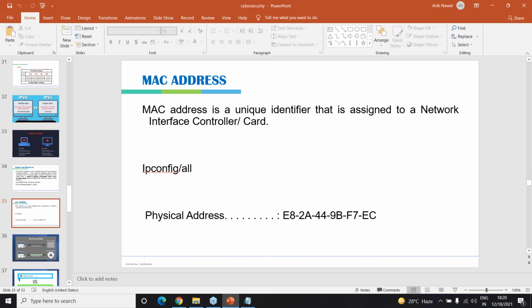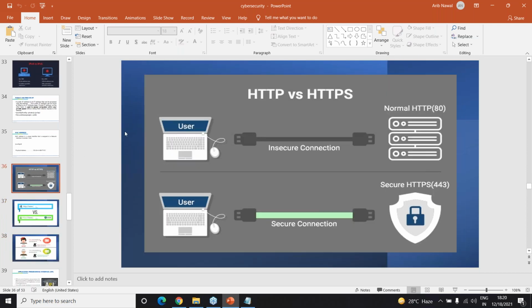Other than that, we just need to know a little bit about HTTP as well as HTTPS. What is HTTP? What is the port number for it? What is HTTPS? What is the port number for it? And what is the difference between these two? HTTP stands for Hypertext Transfer Protocol. HTTPS stands for Hypertext Transfer Protocol Secure.